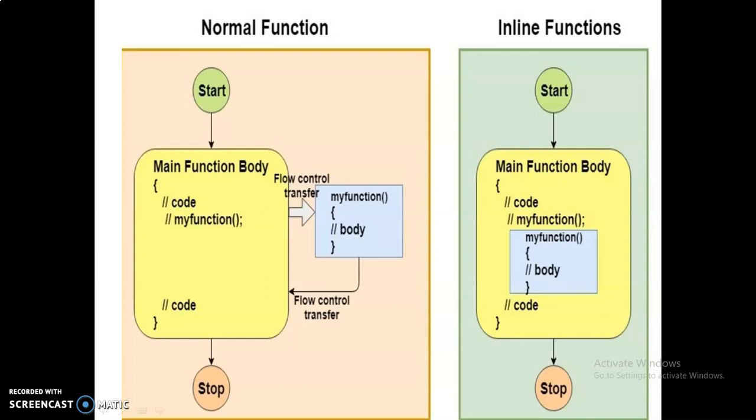This is the difference between the normal function and the inline function in C++. Here on the left side, within the main function, a subfunction is called. The subfunction name is my function. When this function is called, it goes to this subfunction, processes this set of codings and returns back to the main function. This is the normal flow of the function. But in the inline function, you can see this is the main function. Within the main function, a function is called, but it is expanded within the main function itself.